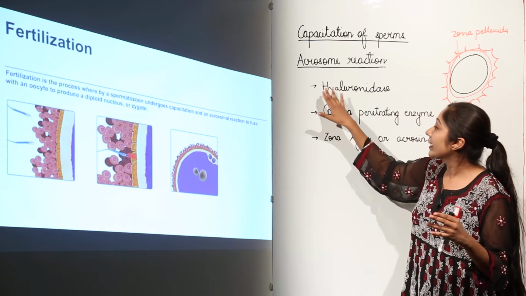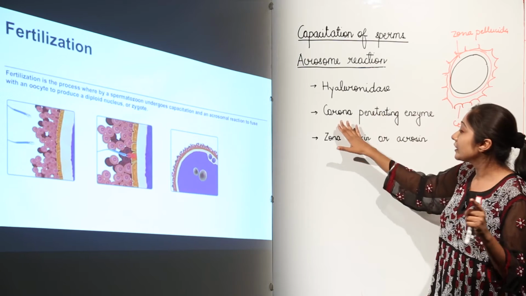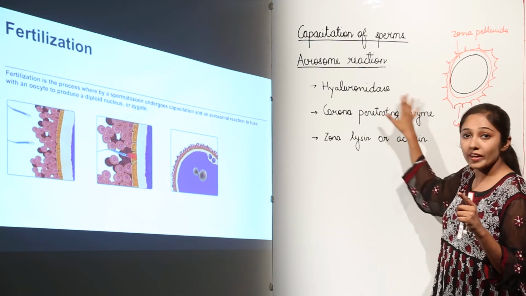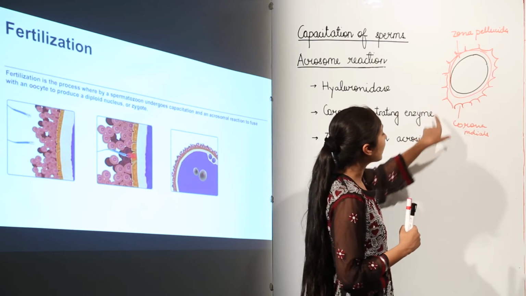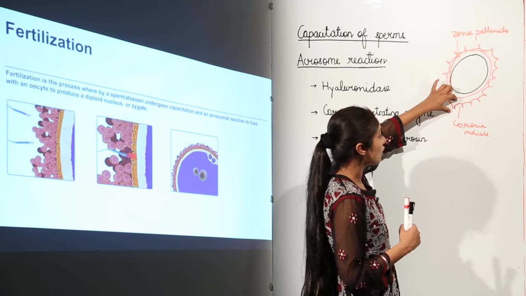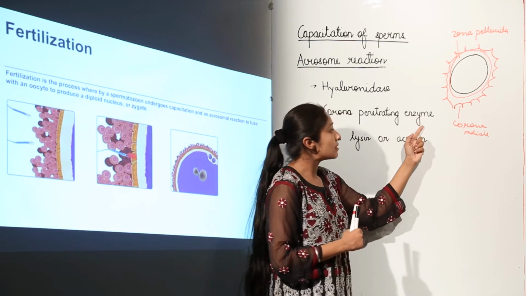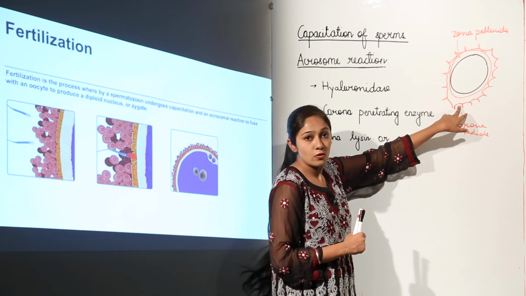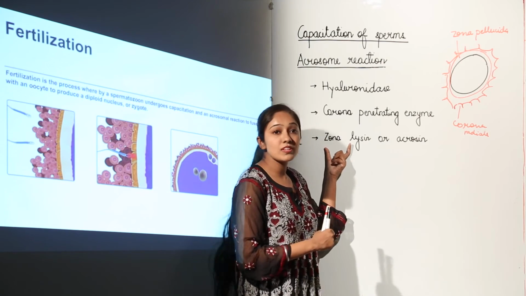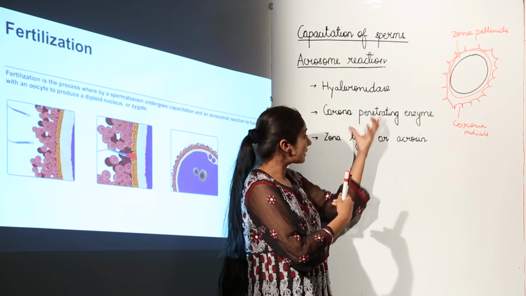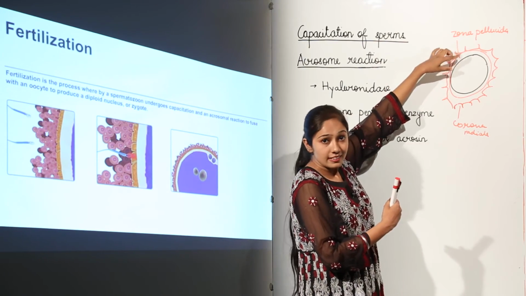As I told you, hyaluronidase is going to hydrolyze hyaluronic acid, and this corona penetrating enzyme is going to actually digest or hydrolyze this corona radiata, this dense layer of cells. Then if you talk about zona lysin or acrosin, you can make out from this word zona lysin, lysin is again going to dissolve what? Zona lysin is going to dissolve this zona pellucida, this second layer.